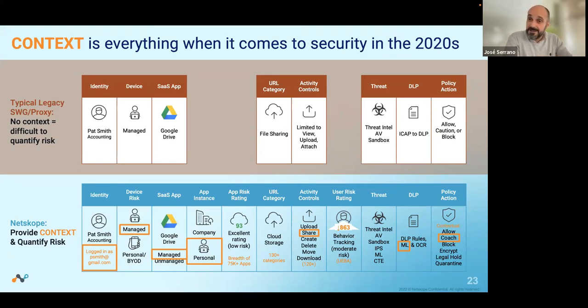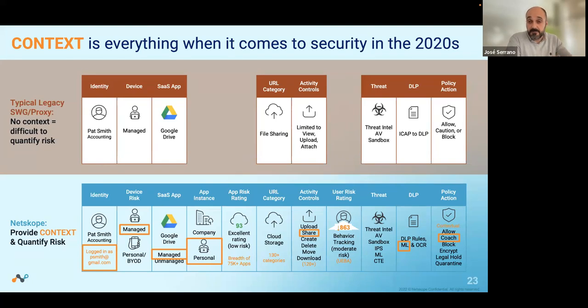But basically this changed totally the picture. In Netskope's case, we are able to control not only the identity and the risk associated to the device, but also, when you access an application, we are able to control the instance. If it is a personal instance or a company instance, we are also able to control the risk associated to that application and the activity that you are taking inside this application.